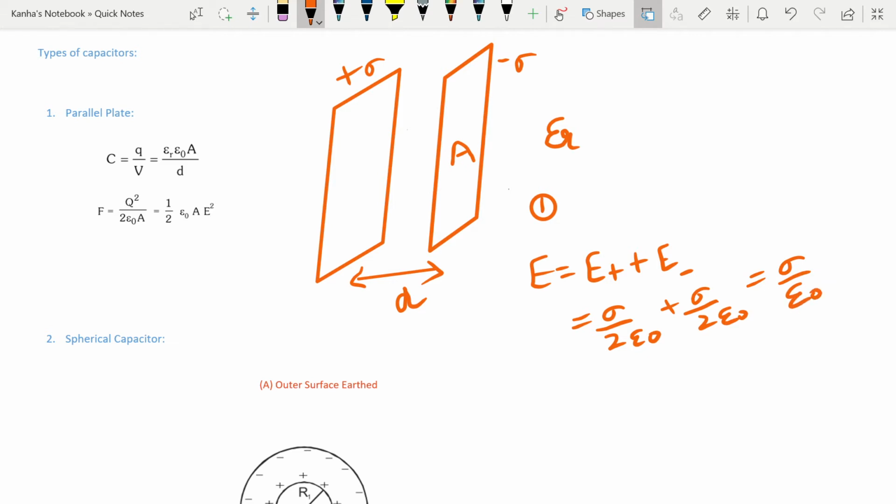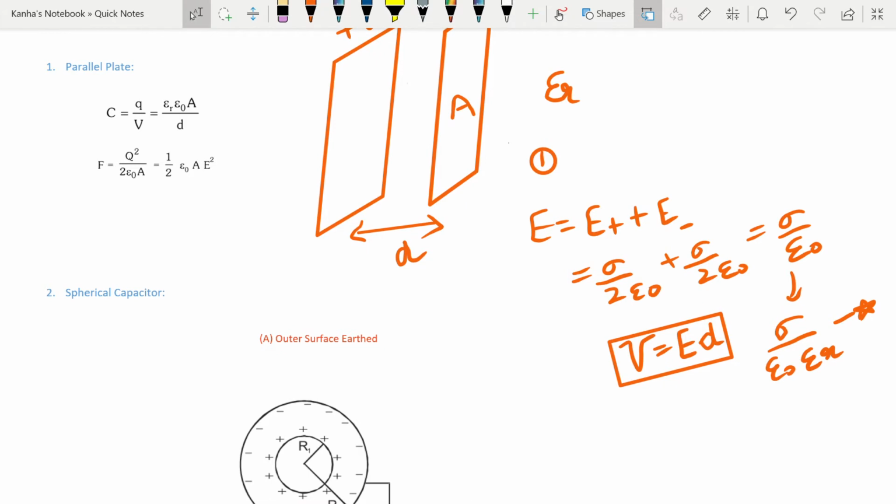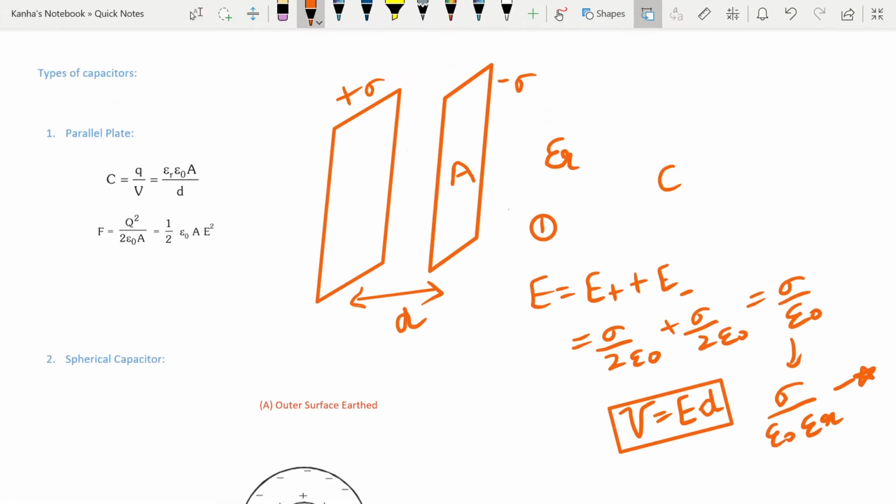Or if it's in a medium, you'll have sigma by epsilon naught epsilon r. This is fairly simple. Then you need to find the potential difference. So potential difference is nothing but E dot dr. Here the length is d, so V is equal to E times d. And if you do so, you can easily find the capacitance for the system.